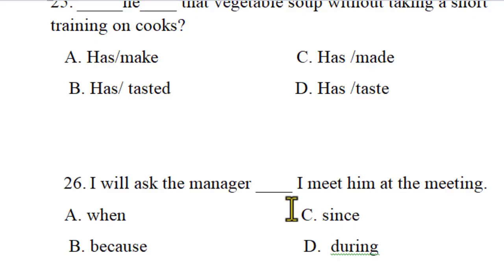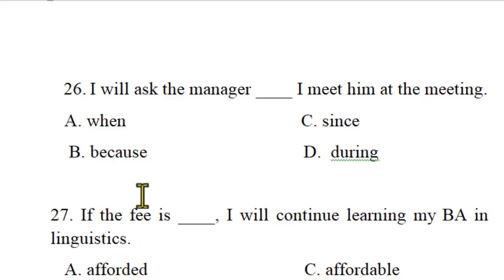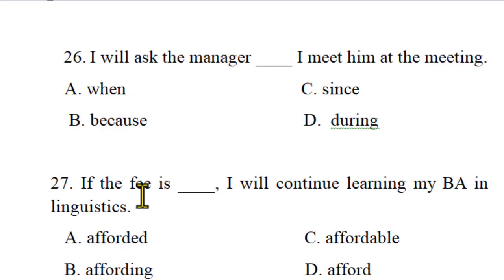I fell asleep during the training. I did something during the game. During the training is a noun phrase, but not a clause. So the answer is when I meet him at the meeting, I will ask him, which is simple future here. The question gives clues that it requires a time reference, which is when. I'll phone you when I have time. I'll greet her when she meets me, exactly. So when refers to time.